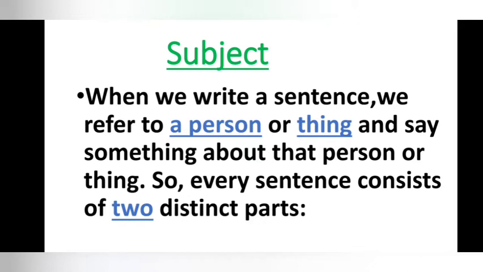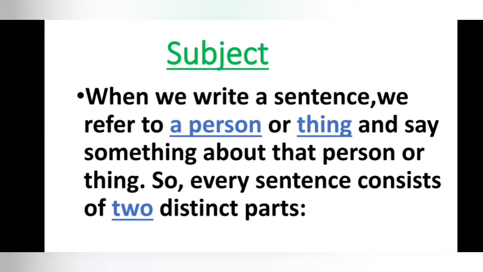Keep in mind these two words: whenever we write a sentence, we refer to either a person or a thing and we say something about that person or thing.